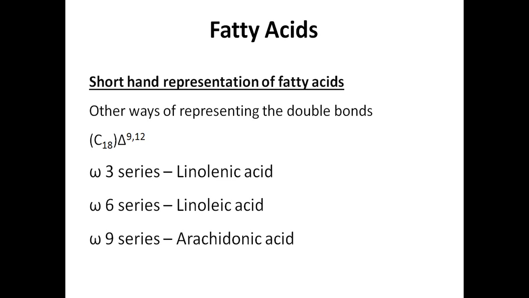Now if you give the numbering at the omega carbon, I told you the omega carbon is the last methyl carbon of the fatty acid. Most of the time we start the numbering from the carboxylic end. But if you start the numbering from the methyl carbon end, then you should represent that as omega carbon and represent the number of double bonds. Based on the omega carbon, we can classify the fatty acids into 3 series: omega 3 series, omega 6 series and omega 9 series.